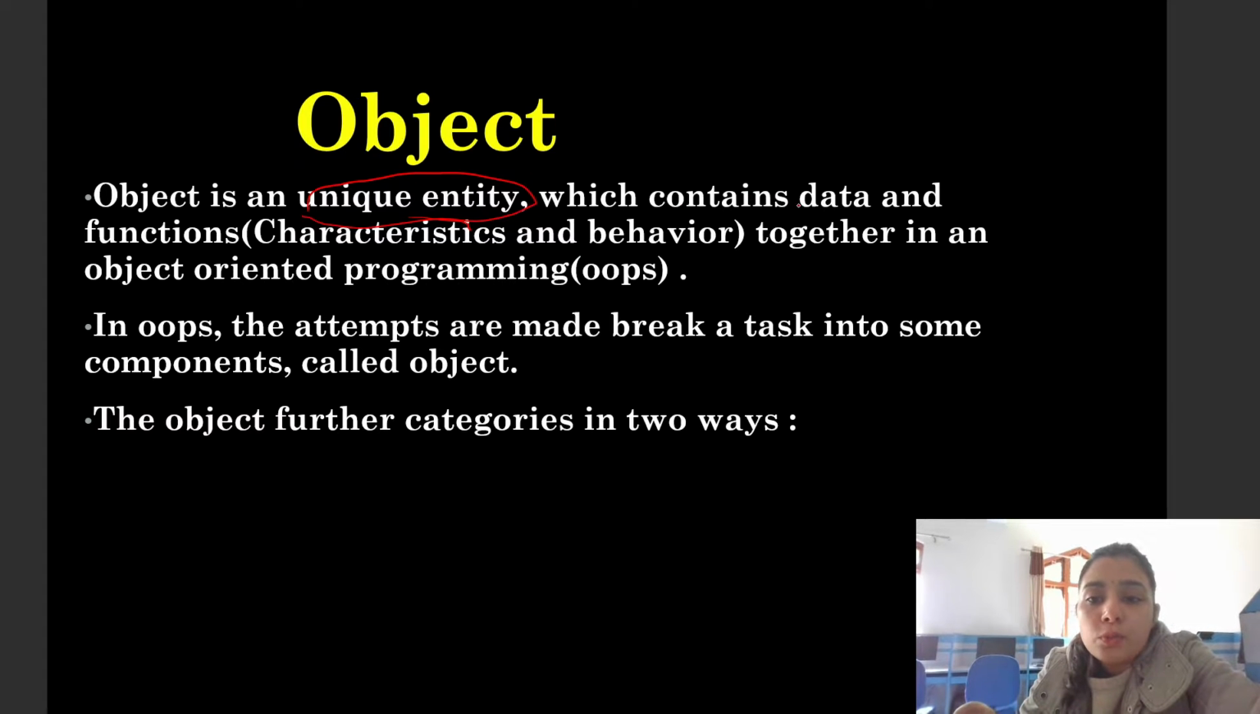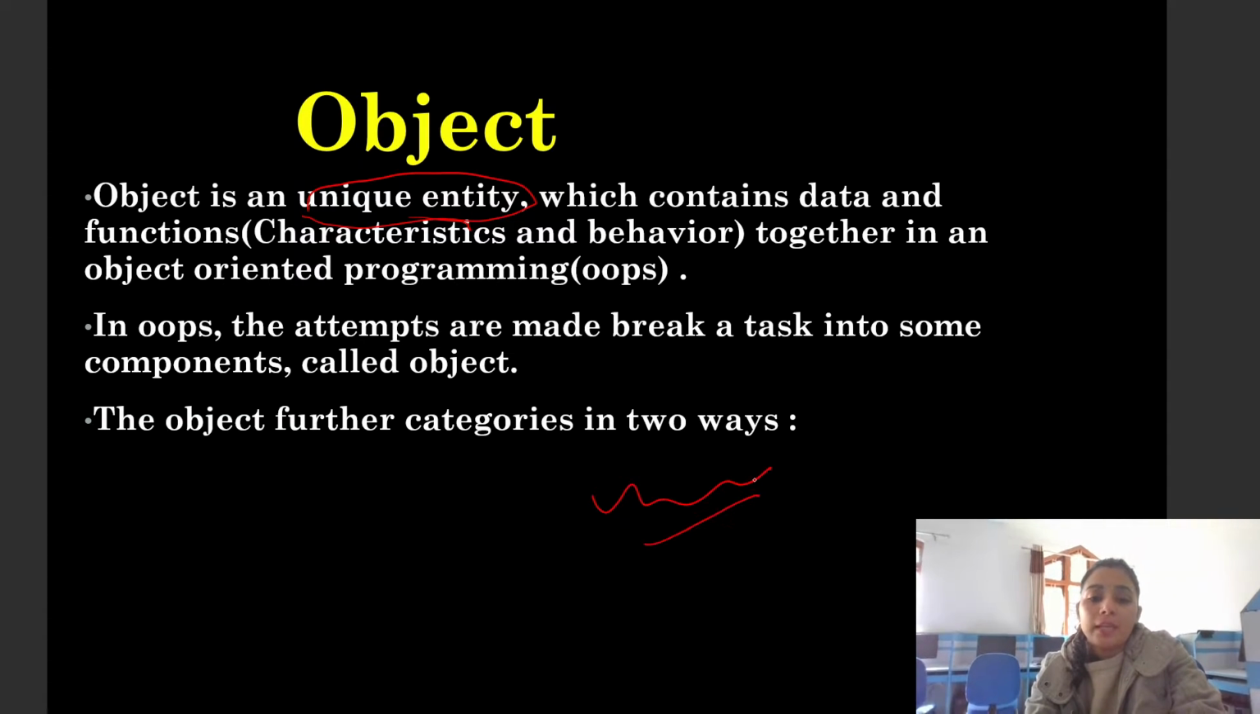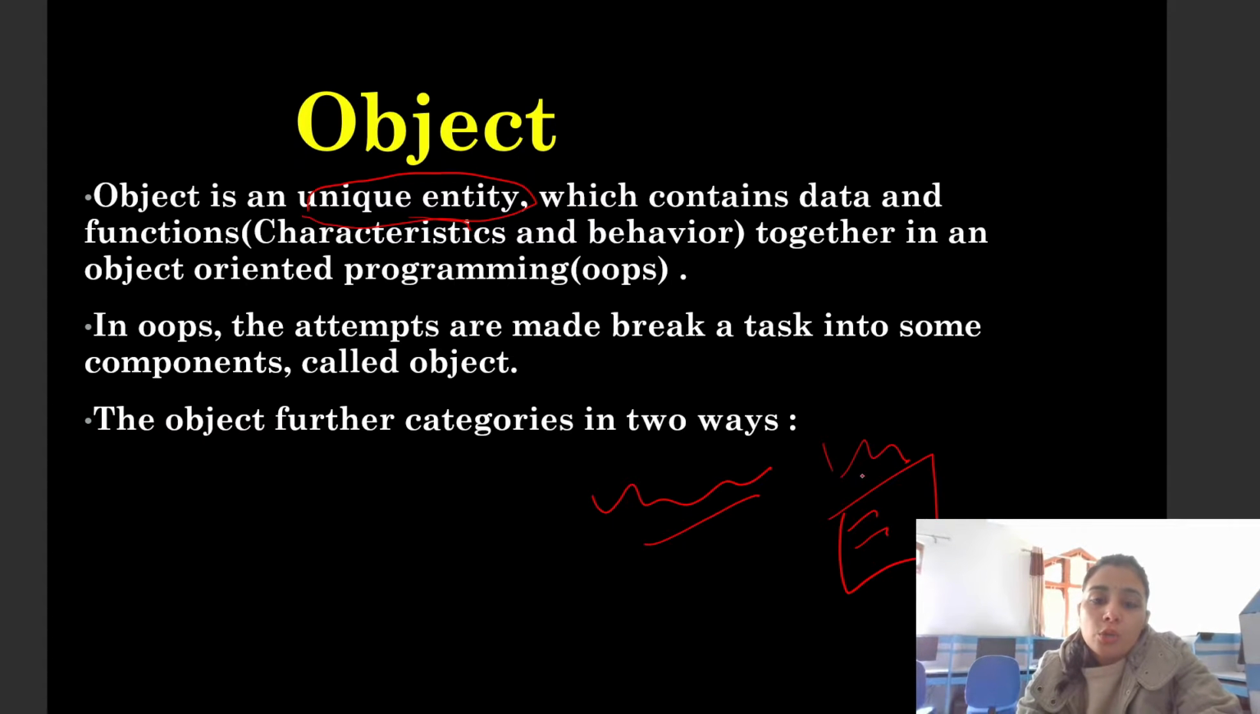Every object contains some characteristics and some behavior. For example, a real-world object like this pen has its own characteristics, and its behavior is that we use it to write something. The characteristics can be different, like the color, the company name, and the size, but the behavior will be the same. All pens are used to write on the copy. In programming, objects contain characteristics and behavior, which are called data and functions.